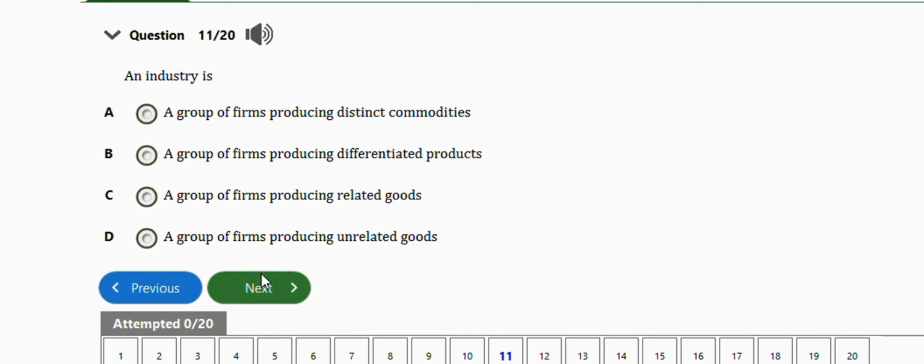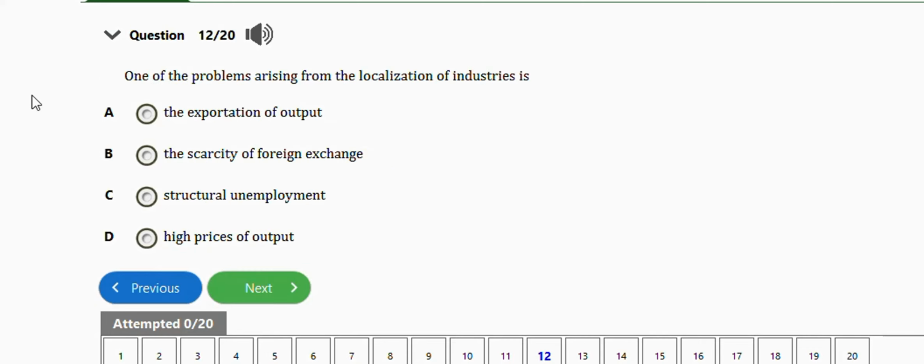Okay, the next question says one of the problems arising from the localization of industries is: the exportation of output, the scarcity of foreign exchange, structural unemployment, high prices of output.